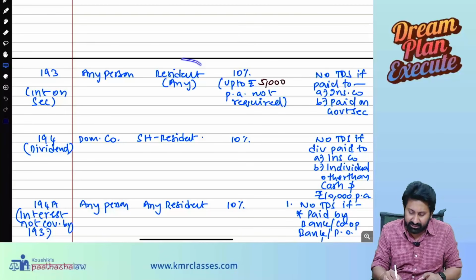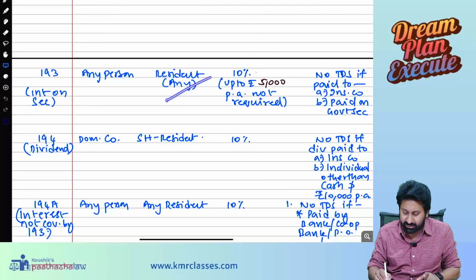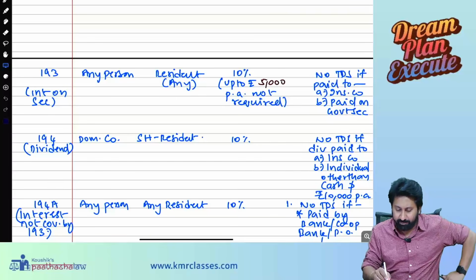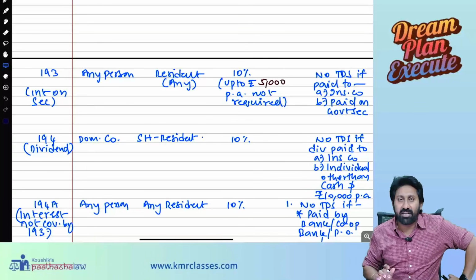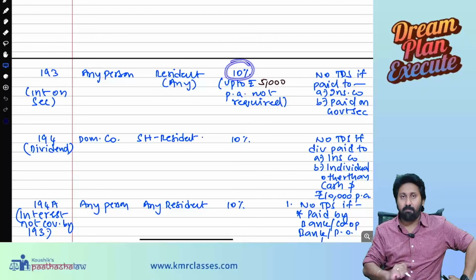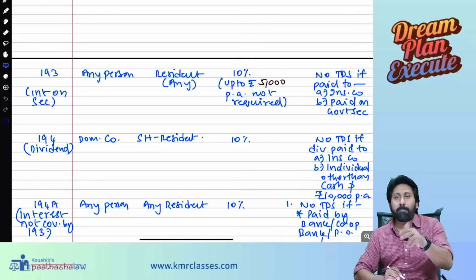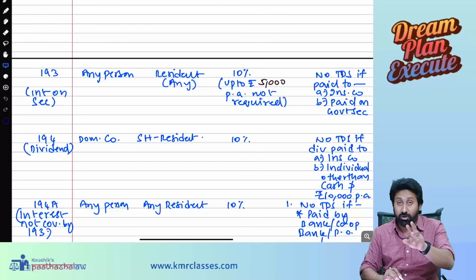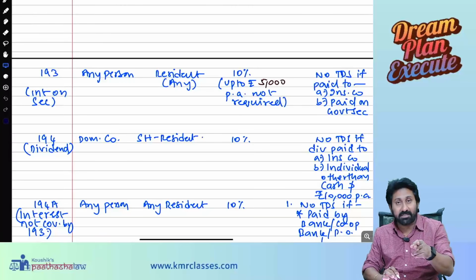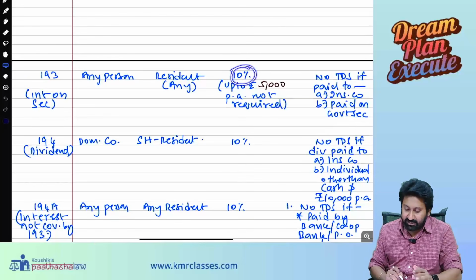Okay. Next, to whom are they paying? Any resident person. Okay. Next, any. When I say any, it can be an individual, HUF, firm, any person. Next, what is the rate of TDS you need to deduct? Not average rate. From here, rates you need to remember. Okay. So what is the rate? 10%. So when you are paying interest on securities, if a company is paying me debenture interest, they have to deduct 10% TDS and then only they have to pay me. Okay. So 10% is the deduction.